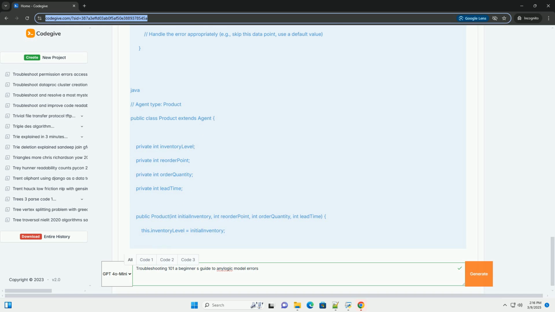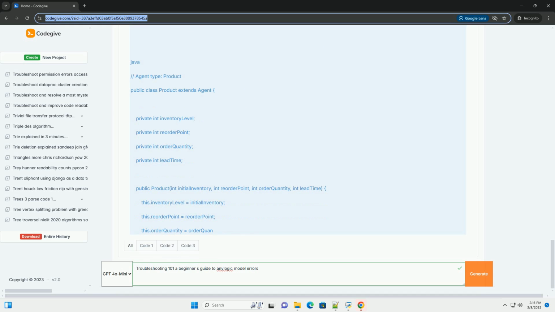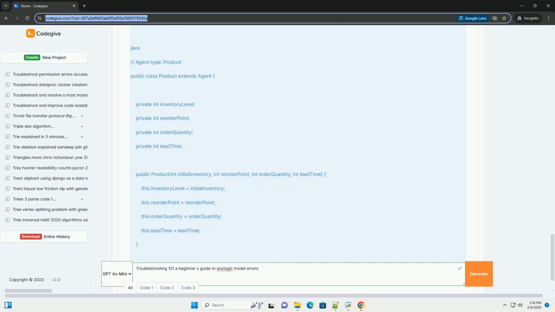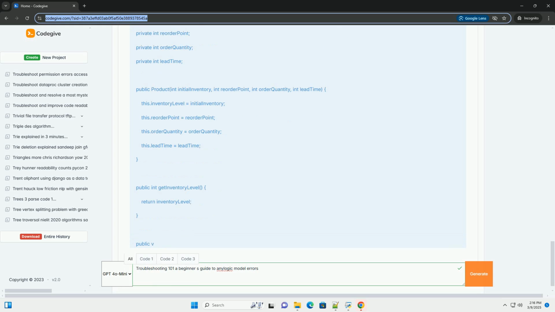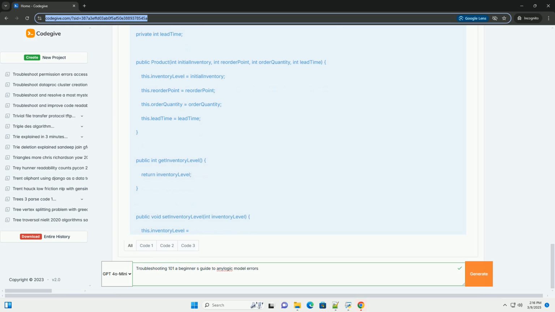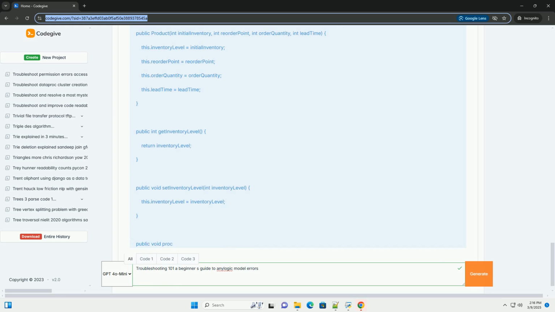2. Runtime errors, exceptions. These errors occur during the simulation run. They are often caused by unexpected conditions like dividing by zero, trying to access an element outside the bounds of an array, or other logical problems. Runtime errors will typically stop the simulation and provide an exception message.